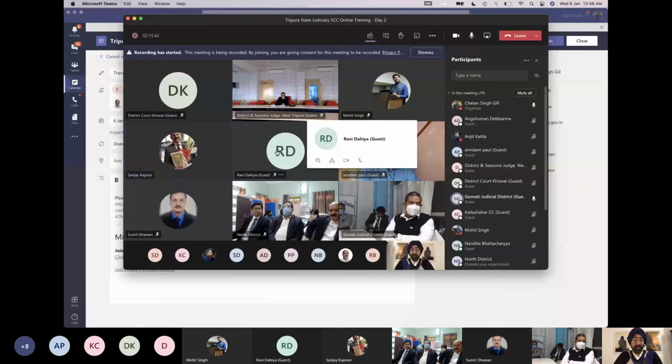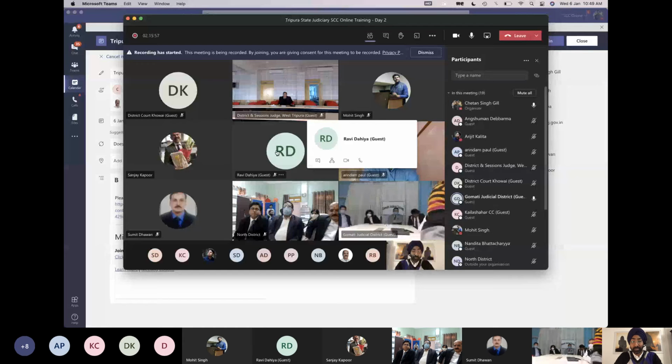One thing that's going to happen now is that this search that sir has asked from Gomti Judicial District Court is going to become a part of our next session for sure. So that's how it works. If there's any further query, I think Mr. Ravi Dahiya is.